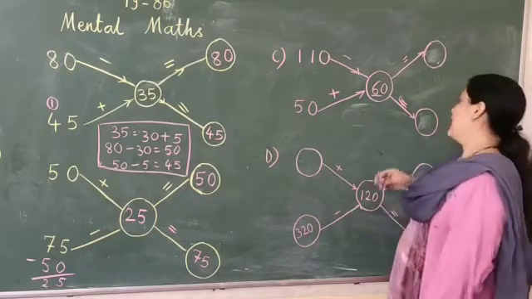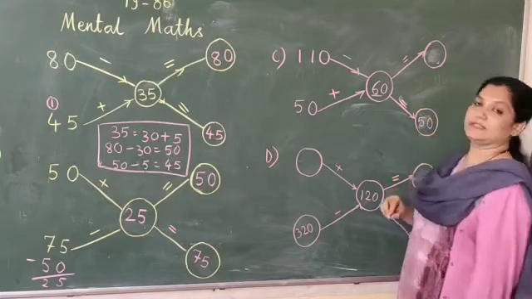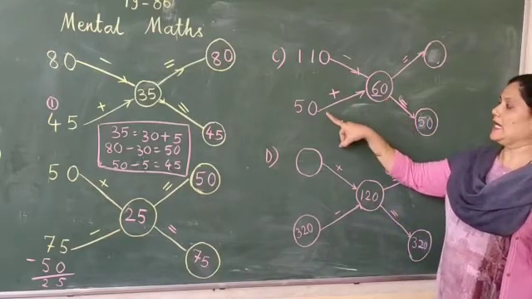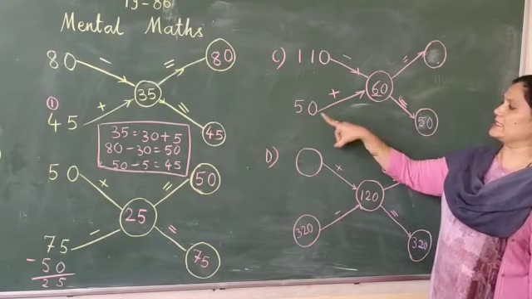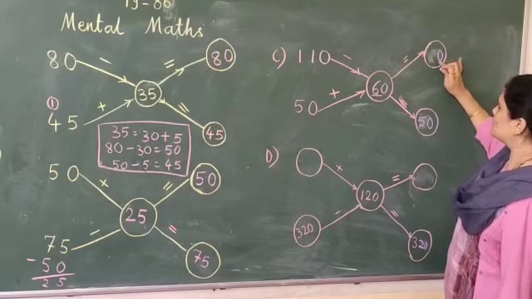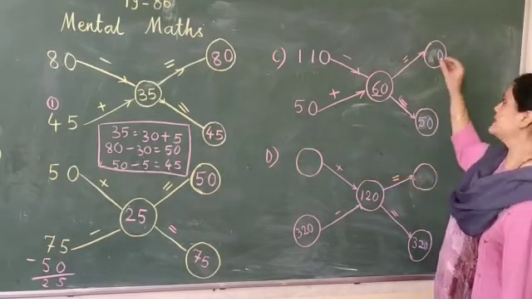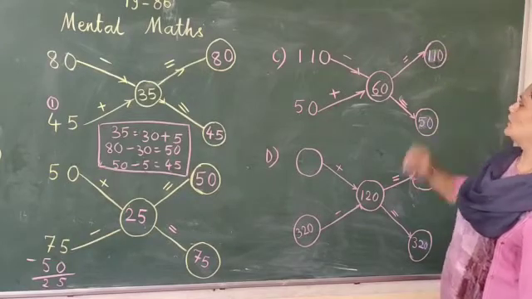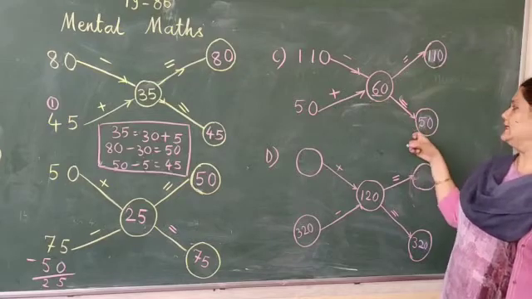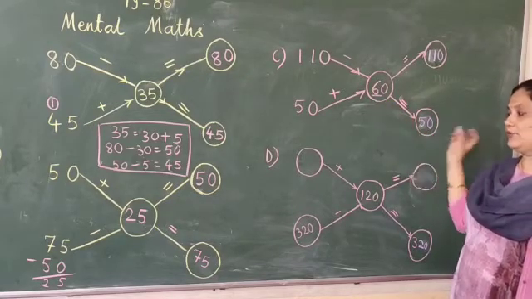It will be 5 tens, which is 50. Here 50 plus 60: 0 plus 0 is 0 at the ones place. At the tens place 5 plus 6 is 11. So it will become 110. And here it will become 50. 110 minus 60 is equal to 50.